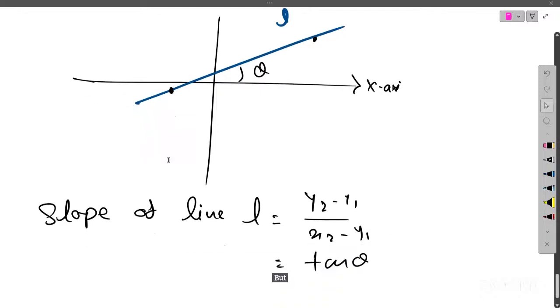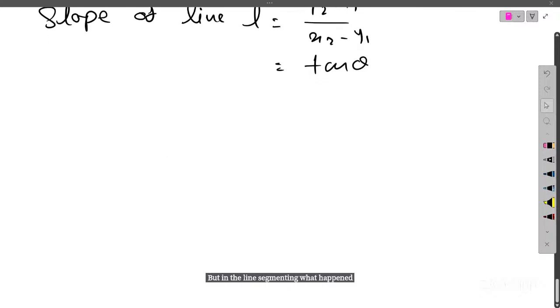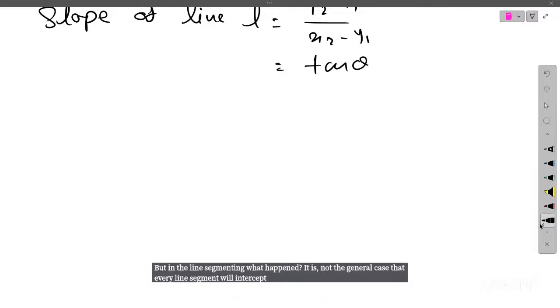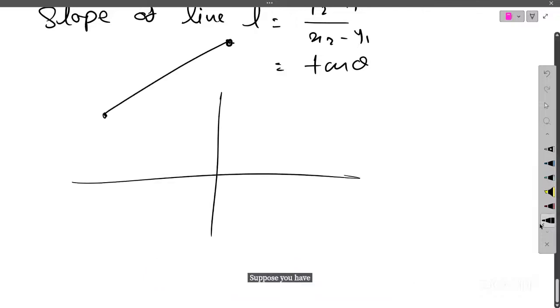But with a line segment, it is not the general case that every line segment will intersect the x-axis. Suppose you have this line segment, Q and P. Then this line segment is not intersecting with the x-axis. So this is one reason we cannot define the slope for a line segment.